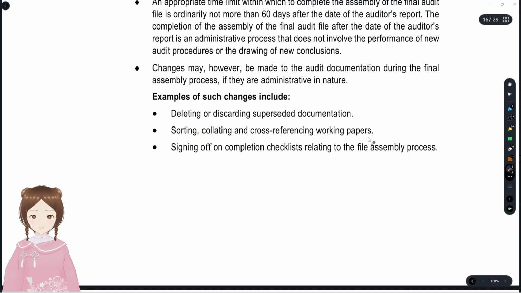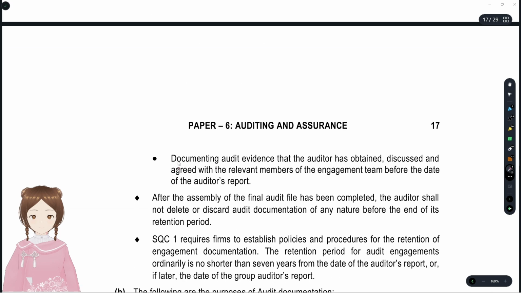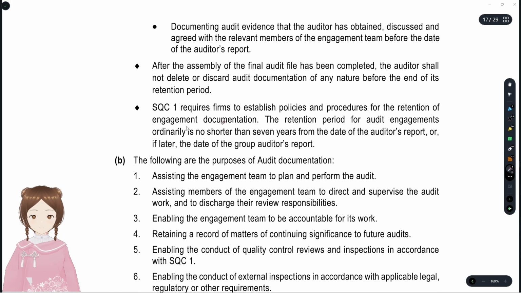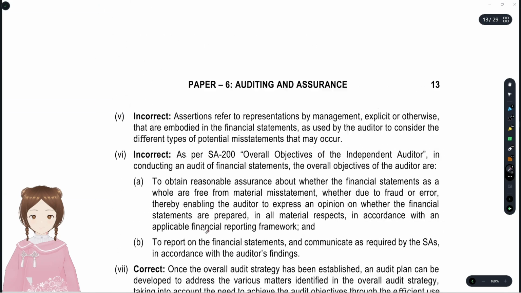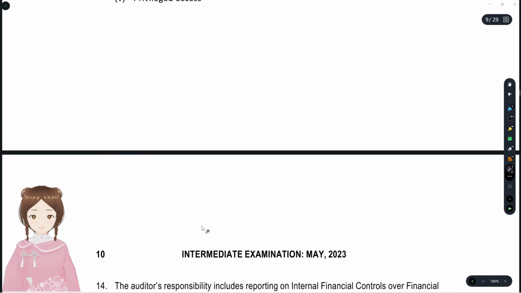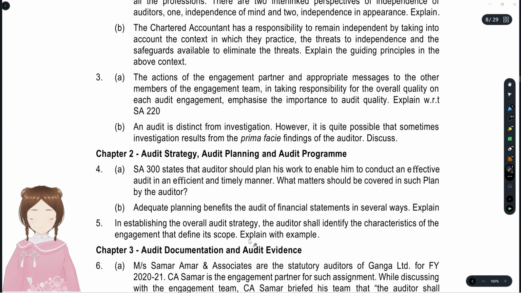Sorting, collating, and cross-referencing working papers. Sorting and collating is like making a bunch of files, combining them, and cross-referencing. Signing off completion checklists relating to the final assembly process, and documenting audit evidence that the auditor has obtained, discussed and agreed with relevant members of the audit engagement team before the date of the auditor's report. Before the audit report, you could do these things, and that's it. They have given that, and we'll see the next question. That's with regard to audit documentation.